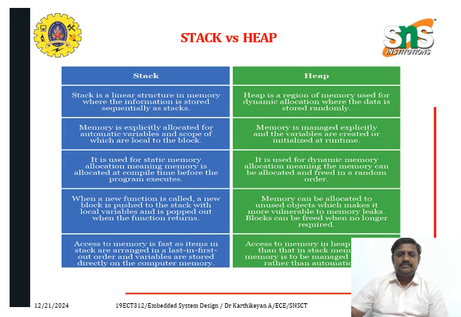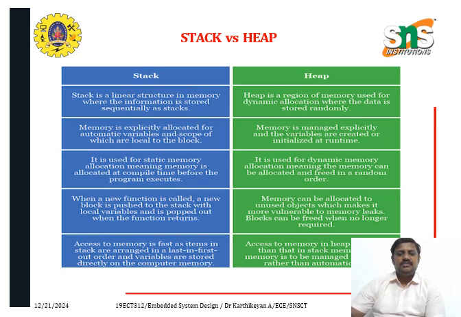The stack and the heap. The stack is a linear structure we use in memory, where information is stored sequentially. The heap is used for dynamic allocation, where memory is stored randomly. In the stack, memory is allocated for automatic variables, using the scope, which is local to the block.